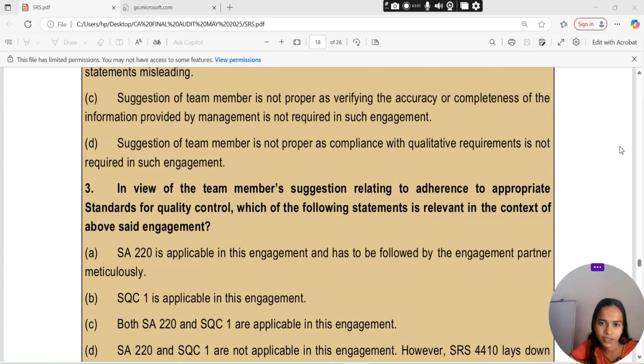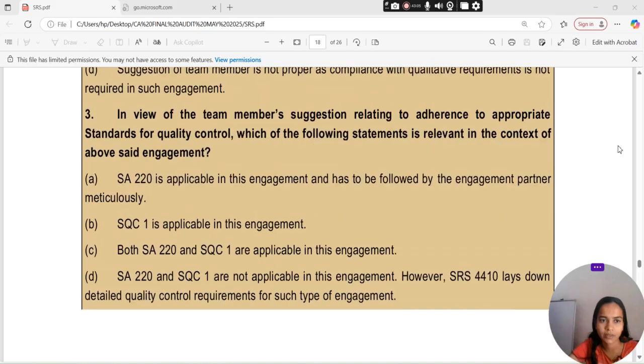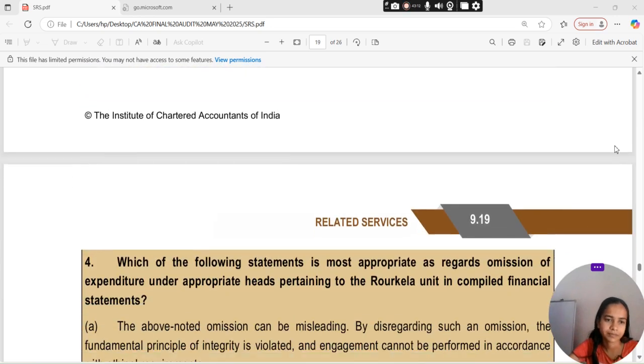In view of the team member's suggestion relating to adherence to appropriate standards for quality control, which of the following statements is relevant in the context of the said engagement? We say that SQC 1 is applicable in this engagement.